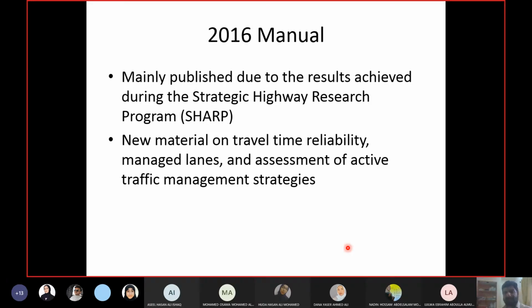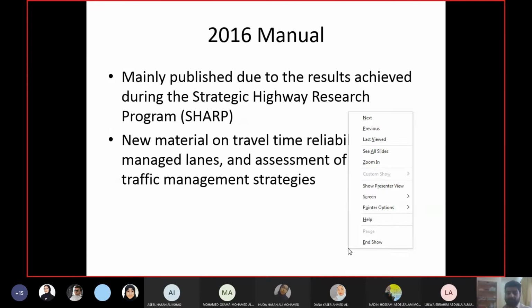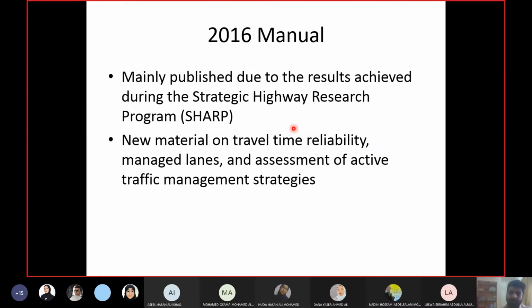Okay, but that is the analysis of the existing things. The things which are already in the highway capacity manual, they change the procedure, they change the figures, equations, whatever, but the concept was there. Then they added some new things, for example, travel time reliability. Okay, if you go on Google and search with my name and travel time, you will find a paper.